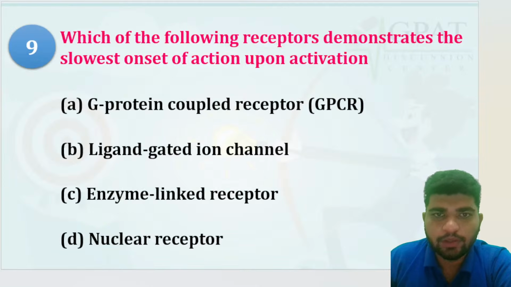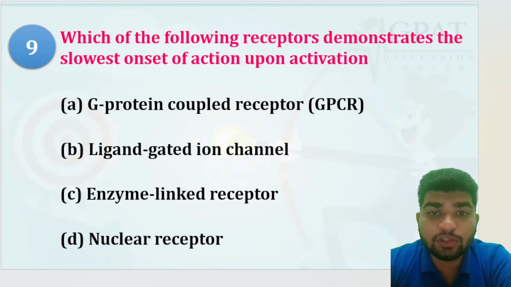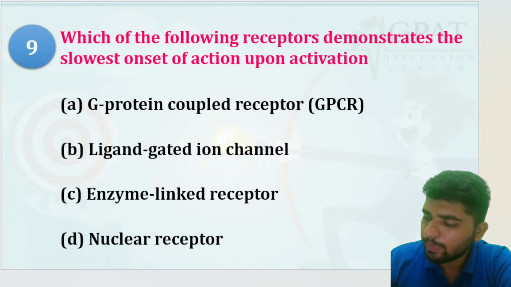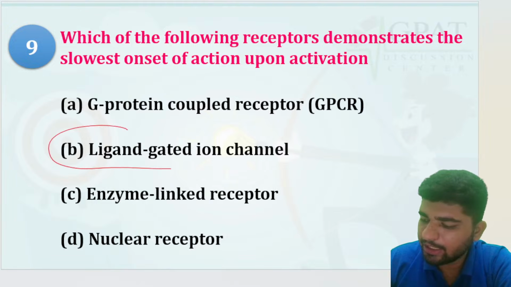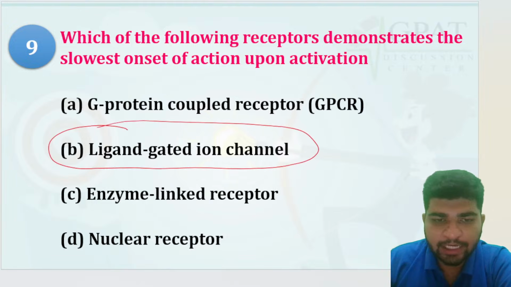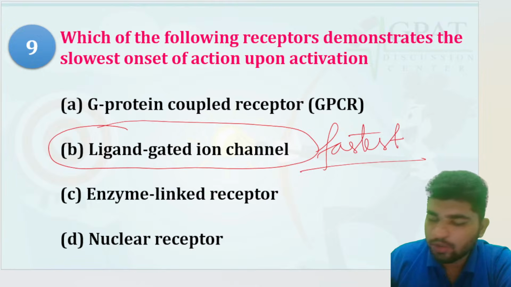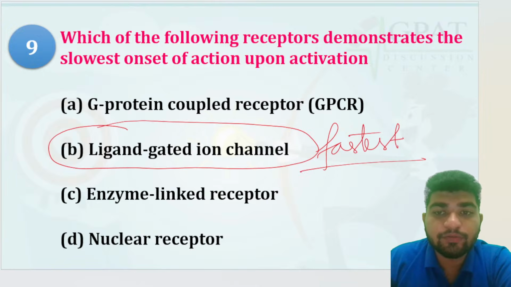Let's move. Which of the following receptors demonstrates the slowest onset of action upon activation? Okay. So now, what is the fastest? Fastest is ligand-gated ion channel. Nice. Then what kind of receptors are very much present in our body?